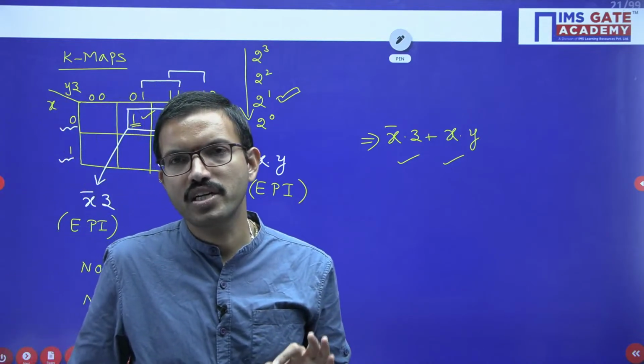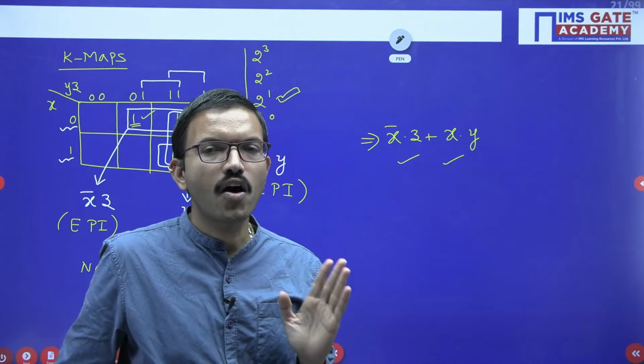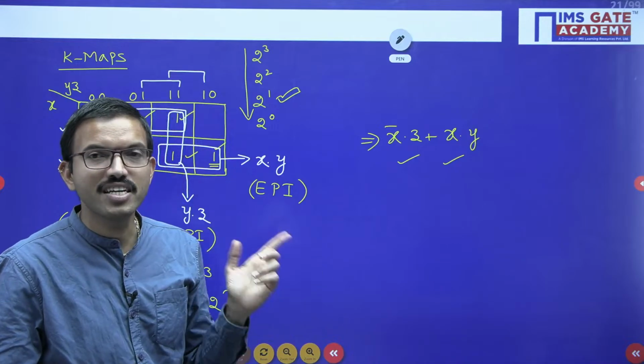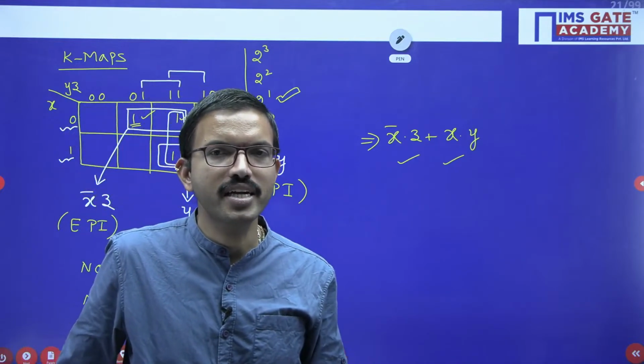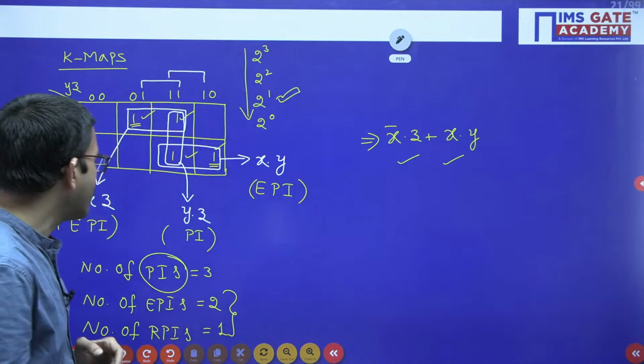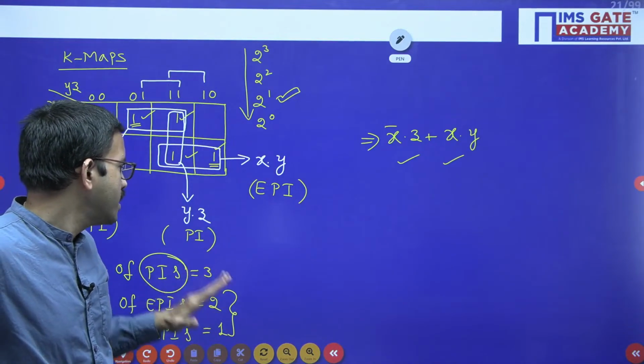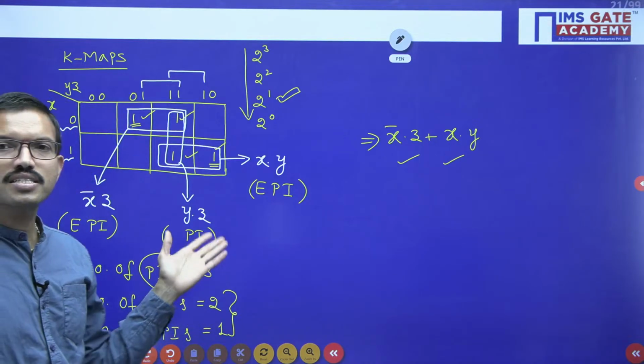This is the most important conclusion. All prime implicants will be essential provided there is no redundant prime implicant. Only in that case can we say all the prime implicants are essential.